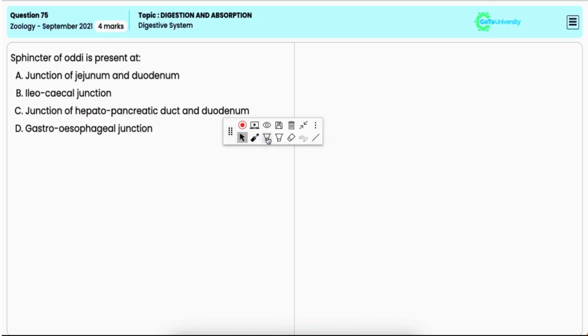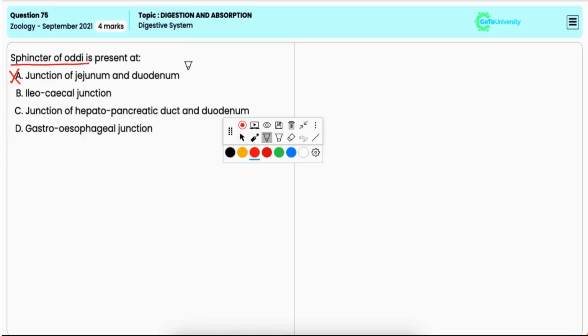In this question, you have to identify the location of sphincter of Oddi. Option A, junction of jejunum and duodenum. It is incorrect. The sphincter of Oddi is not located in this transition region between the parts of small intestine.